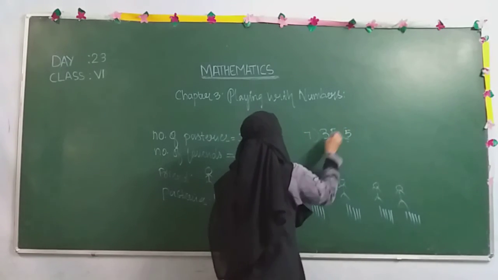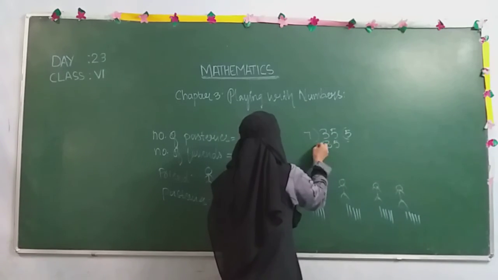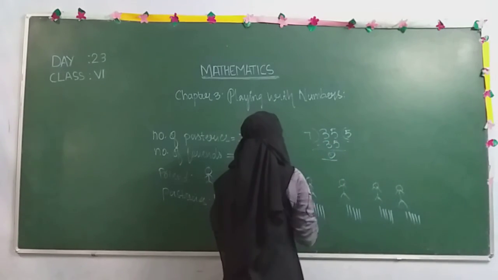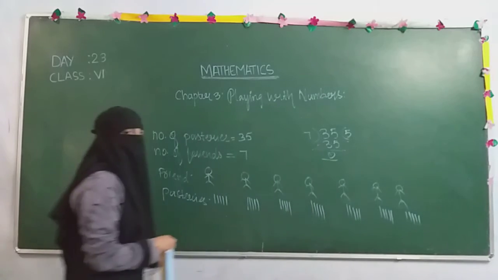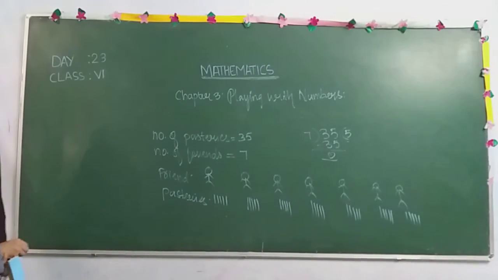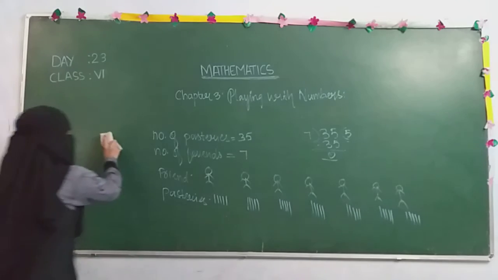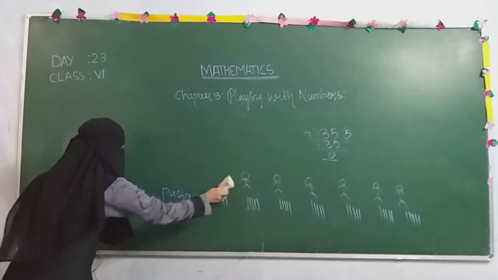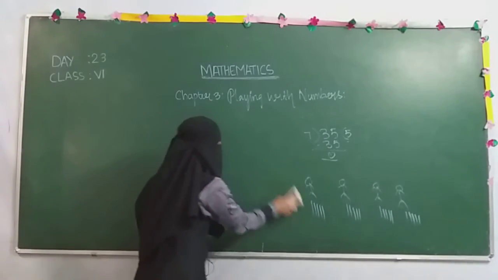7 times 5 is nothing but 35. So each will definitely get 5 pastries. Okay. Then after that he found the solution that in an easy way also we can distribute by dividing. Okay. So today we are going to study the divisibility rules. In the previous class we already covered the divisibility rules of 2, 3, 5, 7.